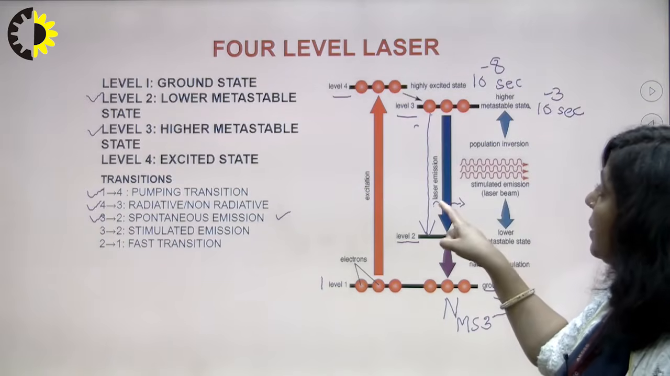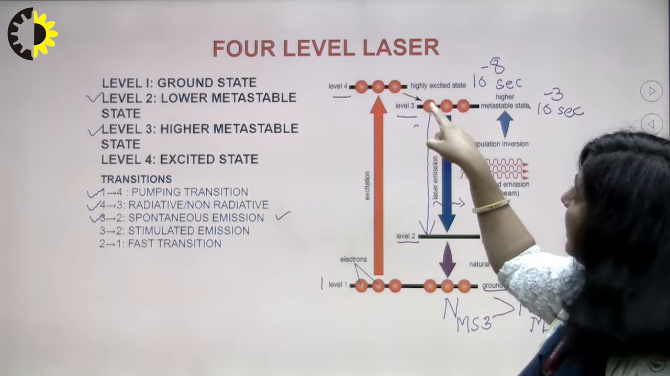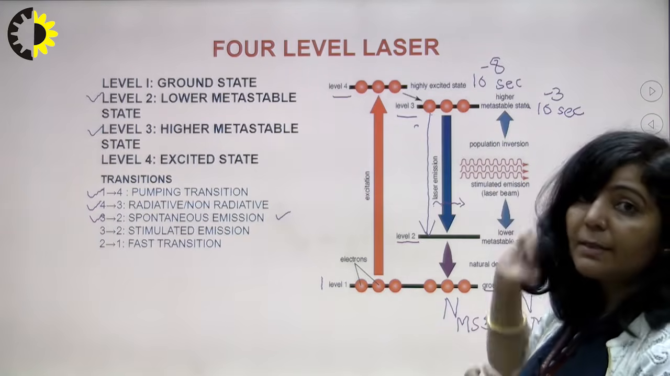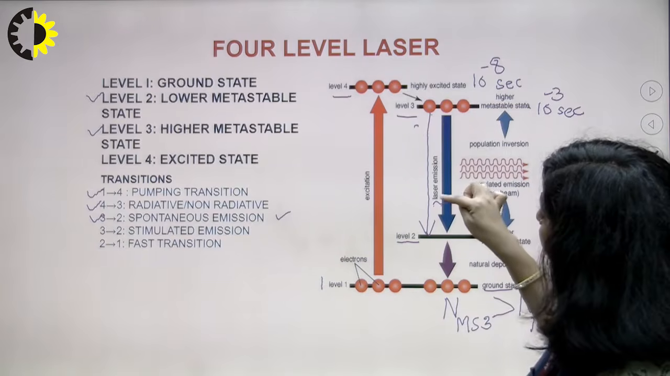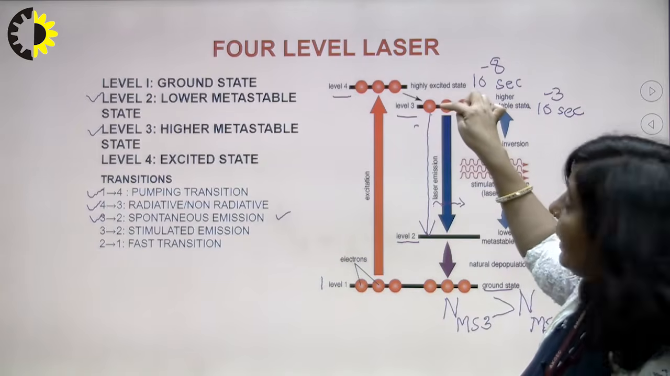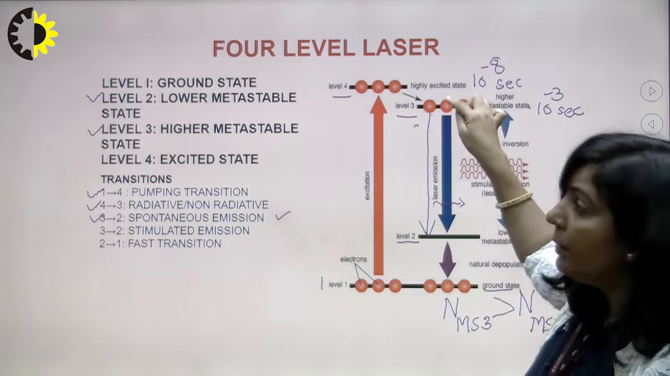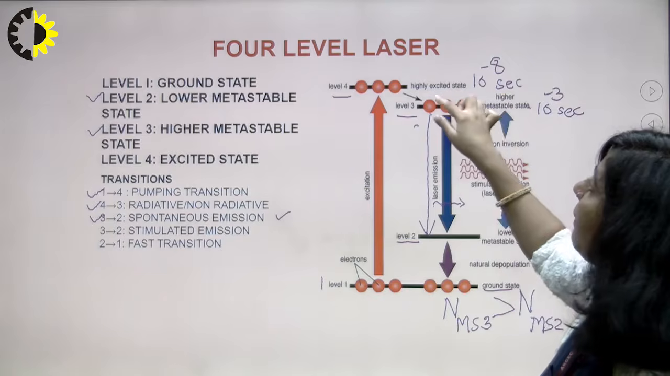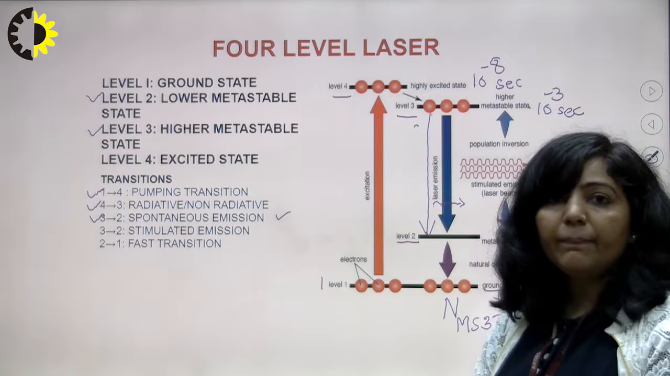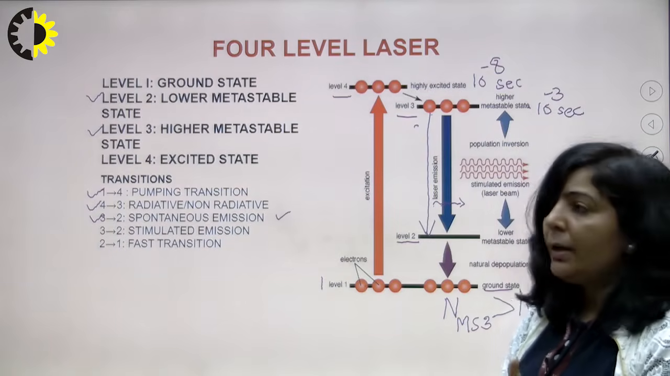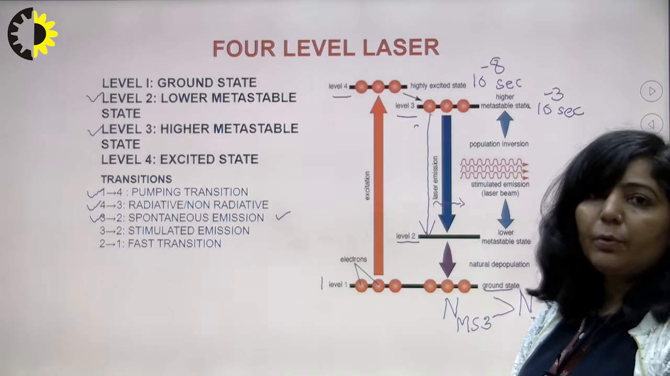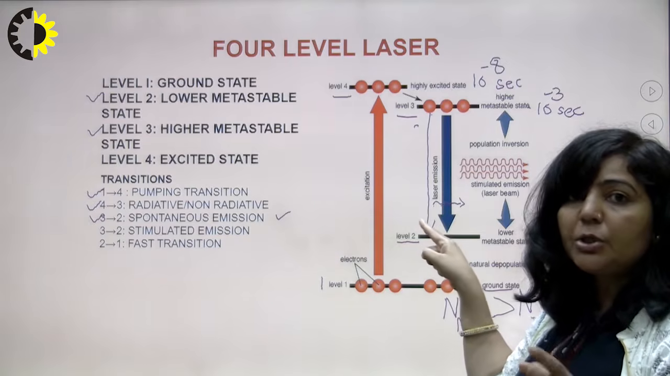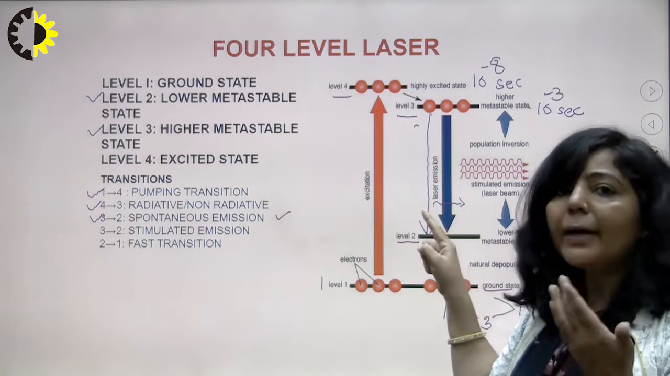And these photons will interact with these metastable state atoms, since their population is higher in that assembly of atoms. When this photon interacts with excited atoms of state number 3, it will forcefully send the atom from 3 to 2 before completing its lifetime in state number 3. Means the next transition will be triggered by this photon. Because of that transition, you are getting a photon.